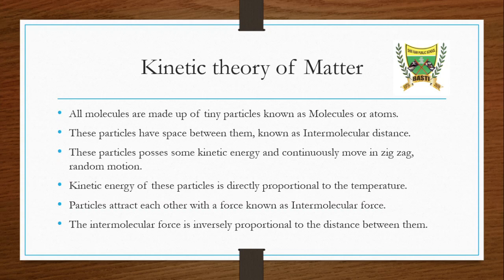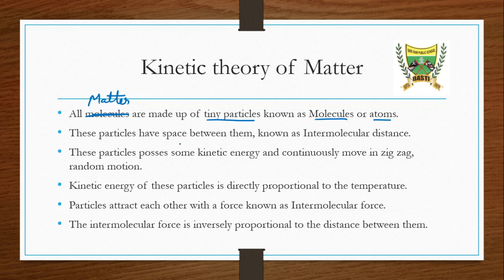First point, it says that all matter is made up of tiny particles which are known as molecules or atoms. If a single atom is in existence, then we will consider the atom as a tiny particle. If it is not in existence, then they will form molecules. So the kinetic theory of matter says that all matter, not molecules, it is matter, is made up of tiny particles which are known as molecules or atoms.